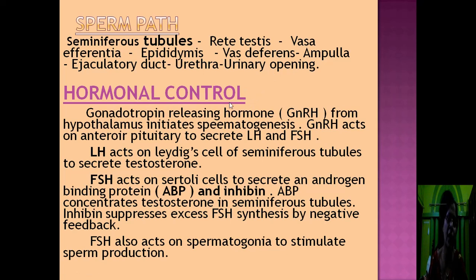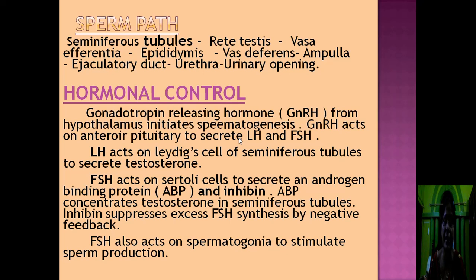Next come to the hormonal control of reproduction. How the hormones stimulate the process of reproduction, that is known as hormonal control of reproduction. Generally, the gonadotropin releasing hormone, otherwise called GnRH, is released from the hypothalamus, that is present in the brain. The hypothalamus secretion, that is GnRH, initiates spermatogenesis. How it initiates? Generally, this hormone GnRH acts on anterior pituitary gland. Then the anterior pituitary gland, after stimulation by GnRH, secretes LH and FSH.